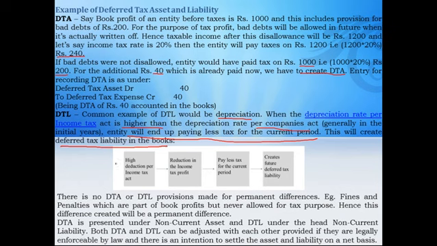Simply, we can say higher deduction as per the Income Tax Act reduces the taxable profit. It means that we have to pay less tax for the current period and we have to create a future deferred tax liability. No deferred tax asset or deferred tax liability is recognized for the permanent difference. For example, fines and penalties, which are the part of our book profit but